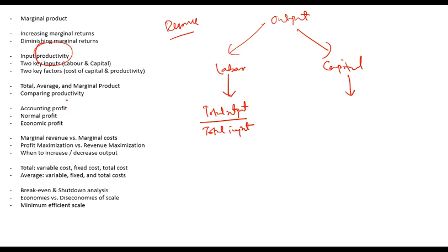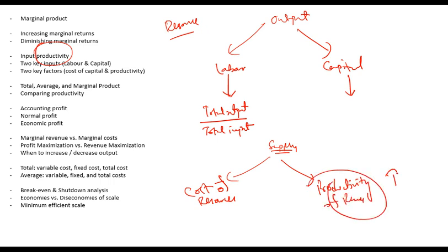Now what actually impacts supply, or what actually drives supply? So remember, supply or output is dependent on two key factors. One, the cost of resources, and second, the productivity of resources.